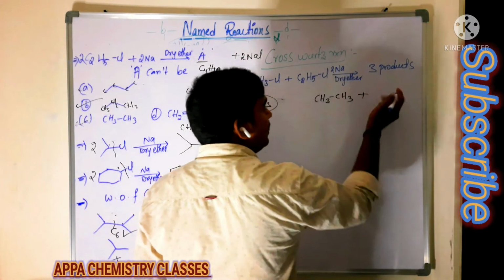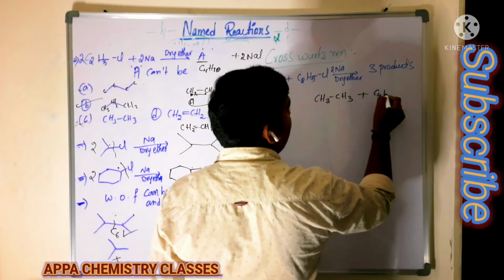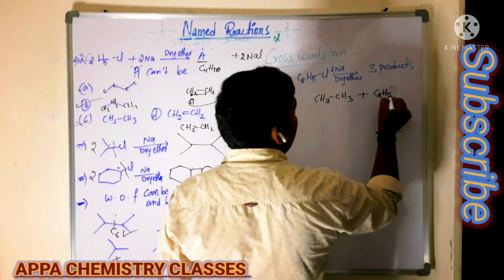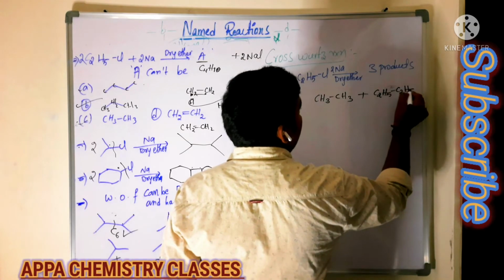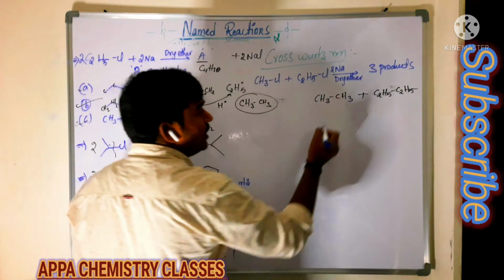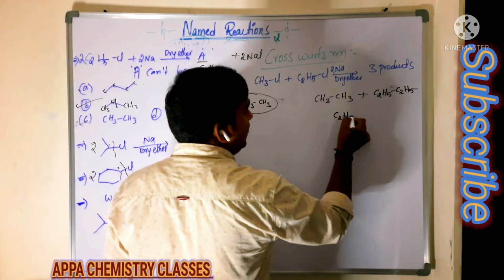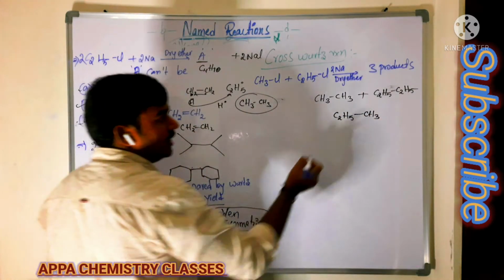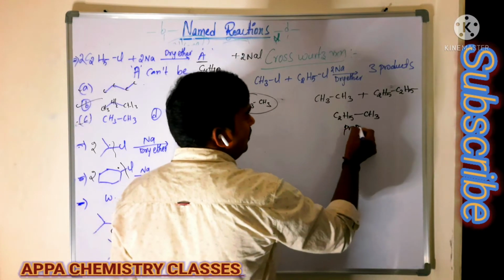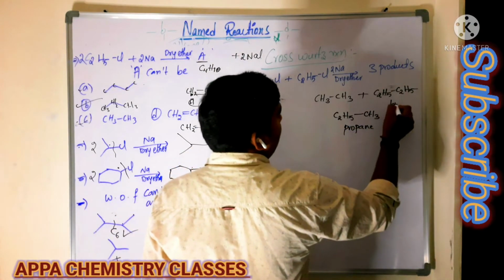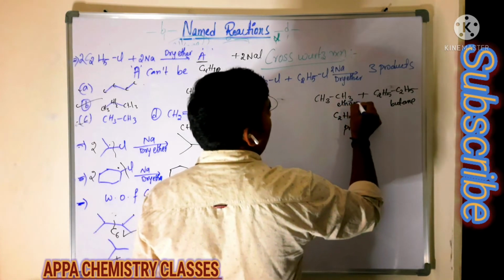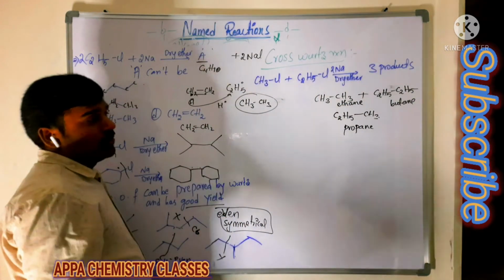One ethyl radical combined with another ethyl radical, we get C2H5 with C2H5, that is C4H10, butane. Also the C2H5 radical combines with the CH3 radical, so we get propane. We get butane, we get ethane. So a total of 3 products we are getting.